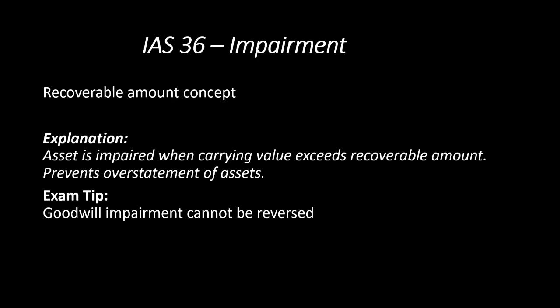Because the main objective of this particular IAS 36 is to stop the company from overstating the assets. And do remember, generally goodwill impairment cannot be reversed. Always remember, because in case of impairment, if at any future date the recoverable amount is more than the carrying value, then there is a possibility of reversal of impairment. But this reversal of impairment is not applicable for goodwill. That you need to mainly remember from the ACCA FR exam point of view.